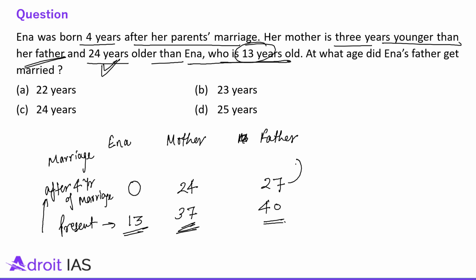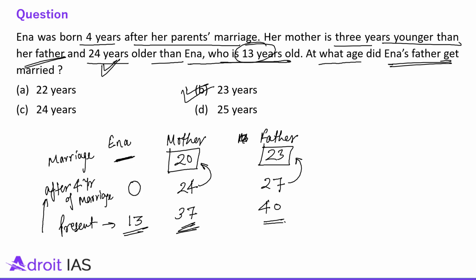So 4 years earlier they got married, right? So 27 minus 4 is 23, 24 minus 4 is 20, and Anna was not there. So at the time of marriage her mother was 20 years old and her father was 23 years old. Now what is the question? At what age did Anna's father get married? So obviously the answer is 23 years. It's a very simple question, just based on thinking only. Don't use any formula to solve this question, just use your common sense.